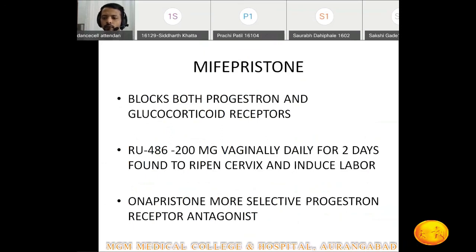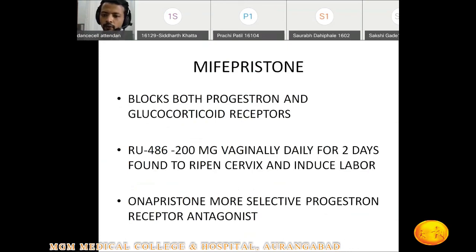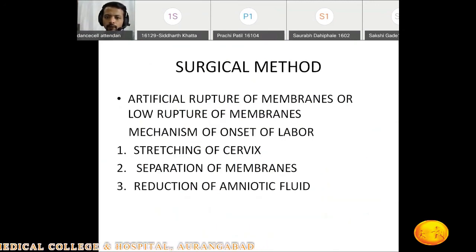Mifepristone can also be used for the induction of labor, as it is an antiprogesterone. If we give it 200 milligrams vaginally for 2 days, it will help in the ripening of the cervix. And among surgical methods, we know methods like ARM, that is the artificial rupture of the membranes, or the low rupture of the membranes.